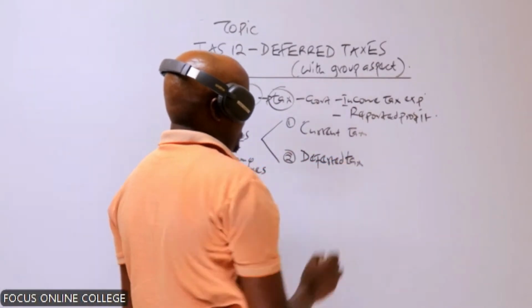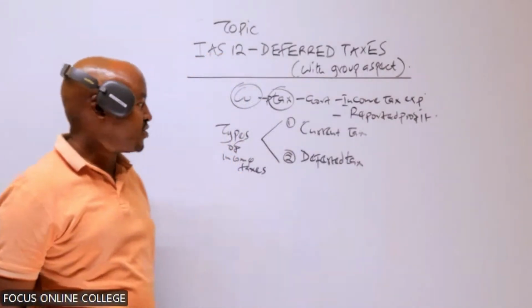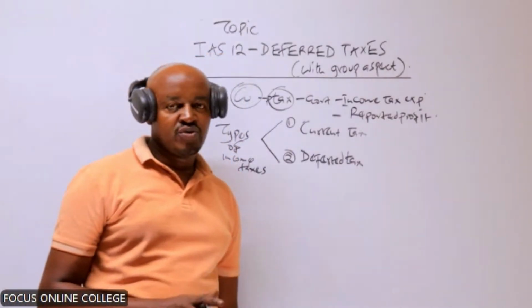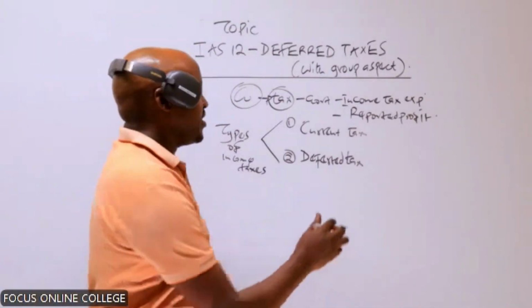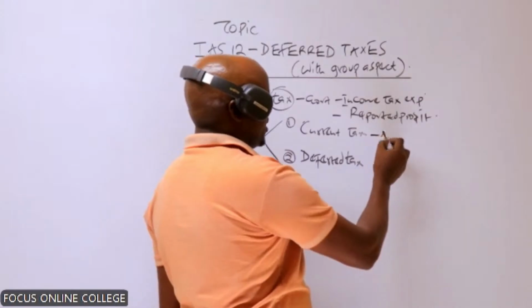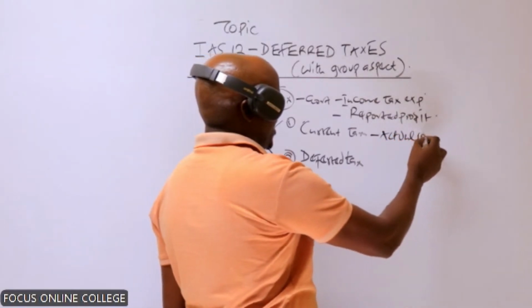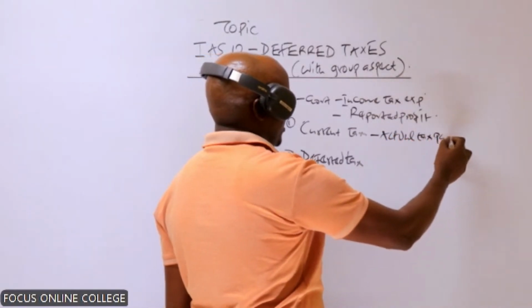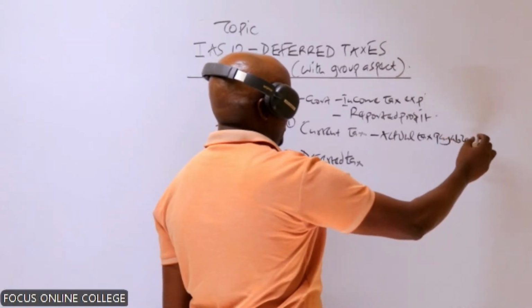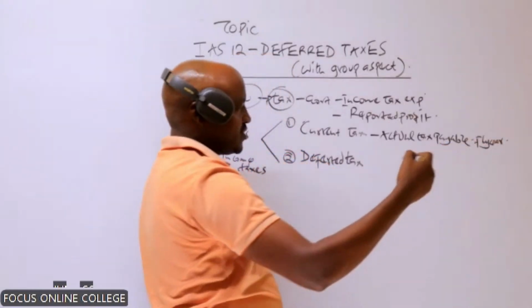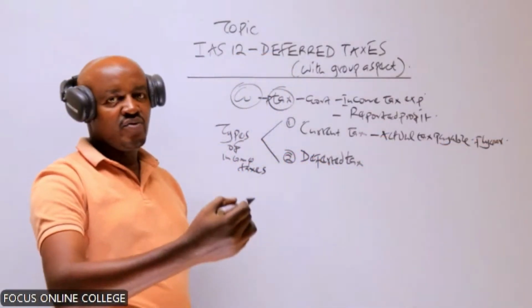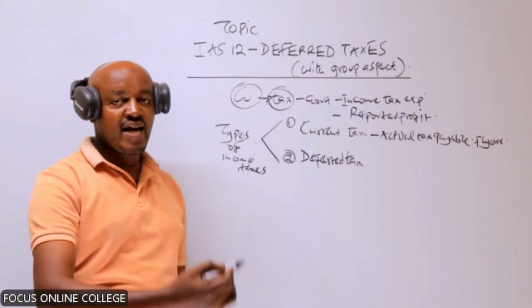So these are the two types of income taxes which you covered in financial reporting and analysis. First of all, the current tax, this one we say is the actual tax payable in a certain financial year. So that actual amount of tax which a company should pay to the government, we refer to it as what? We refer to it as the current tax.